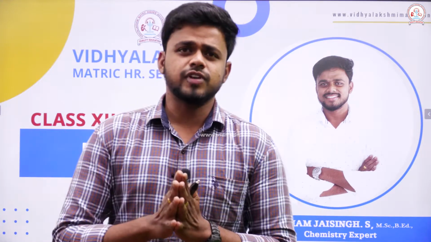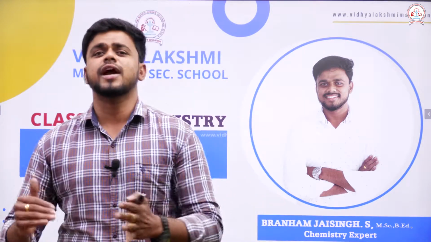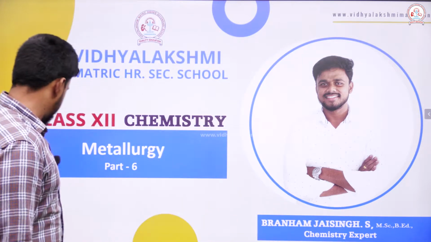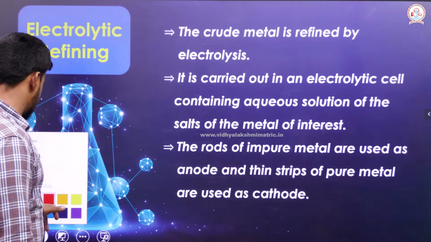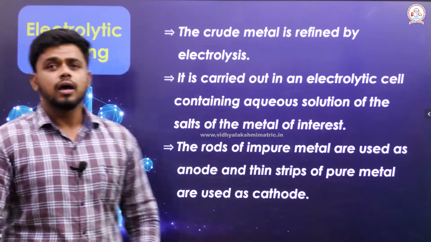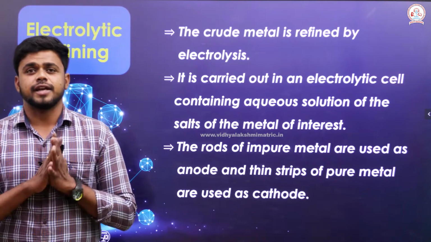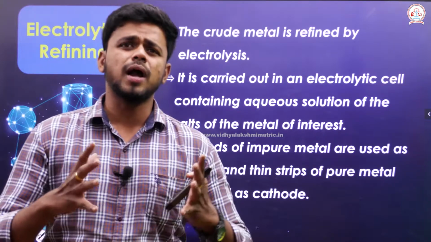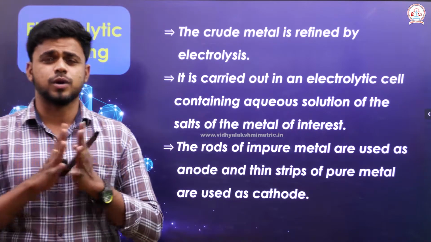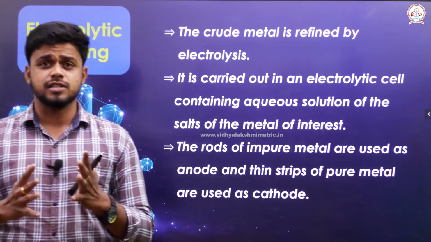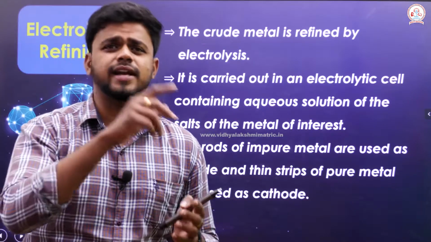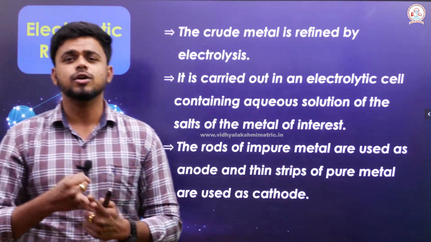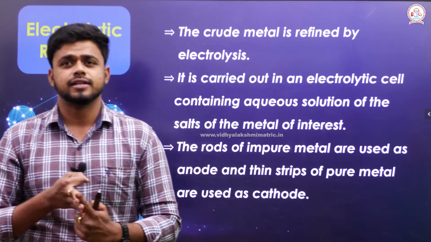In this session, we are going to continue with the same refining process. To begin with, we will look into electrolytic refining. In the last class we dealt with the electrolysis process. When I say electrolysis, three things must spark in your mind: anode, cathode and electrolyte.